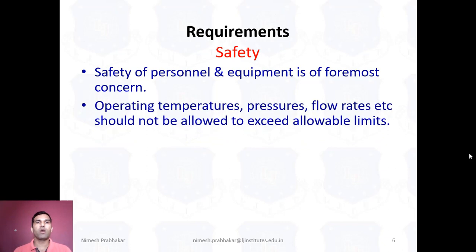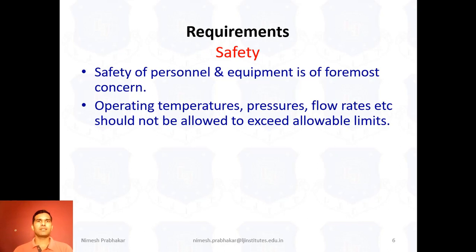Also, operating temperature, pressure, flow rate, etc. should not be allowed to exceed the allowable limit. That means for different variables in the plant, like temperature, pressure and flow rate, we have set a limit, and that limit should not be exceeded.